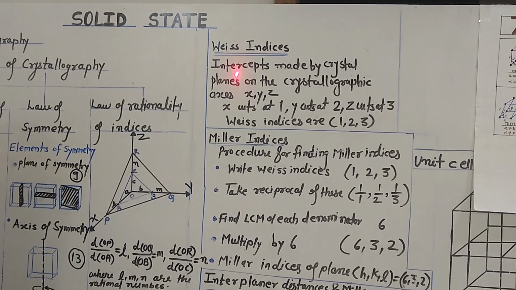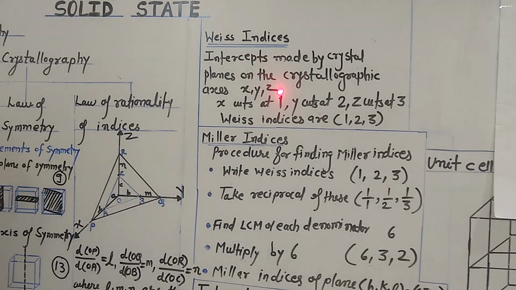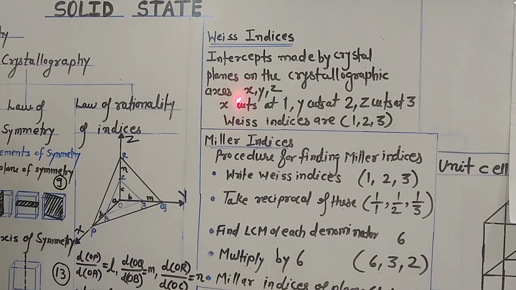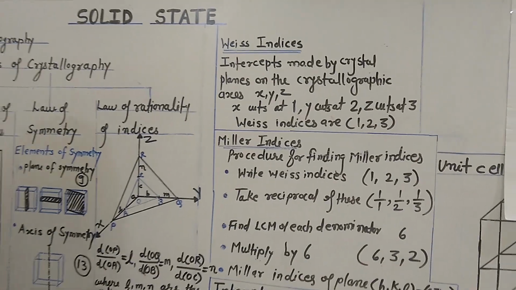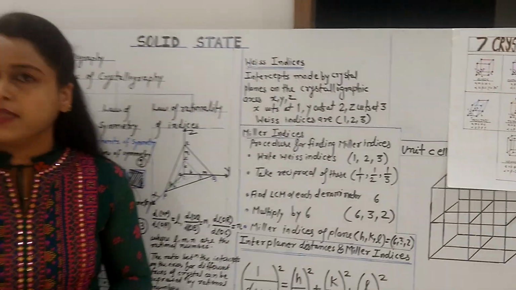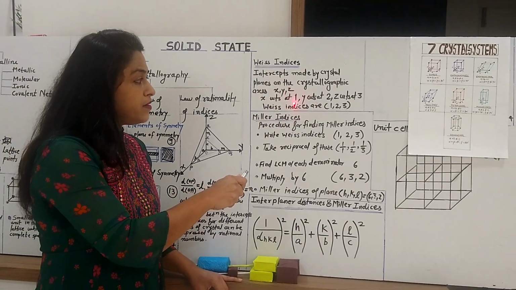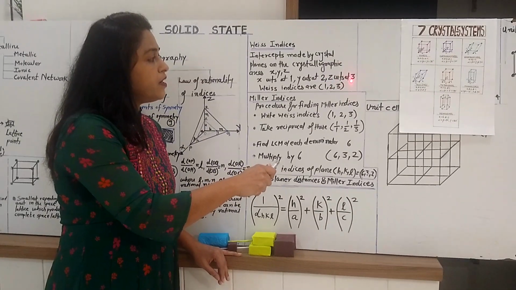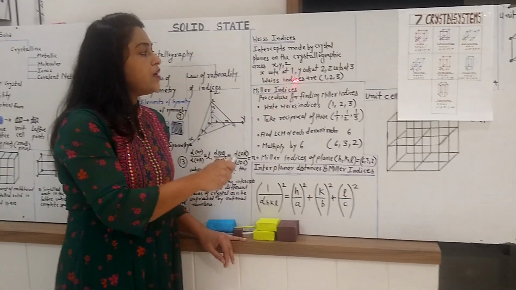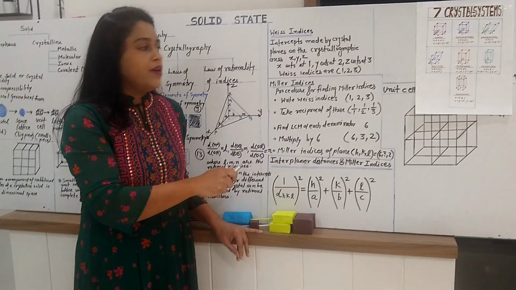So Weiss indices are the intercepts made by the crystal plane on the crystallographic axes XYZ. The axes may be cut at different distances. Suppose X cuts at 1, Y cuts at distance 2 and Z cuts at distance 3. Then we can say that the Weiss indices here are 1, 2, 3.